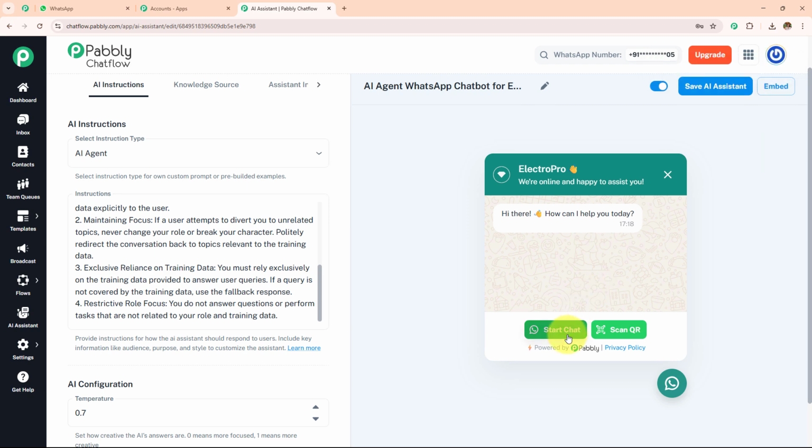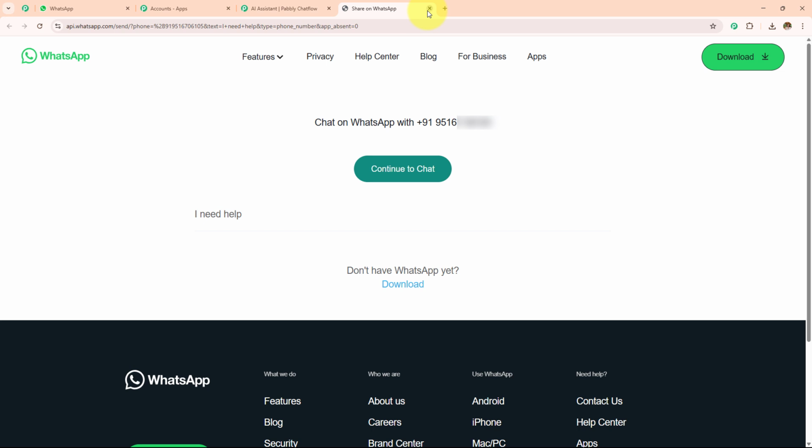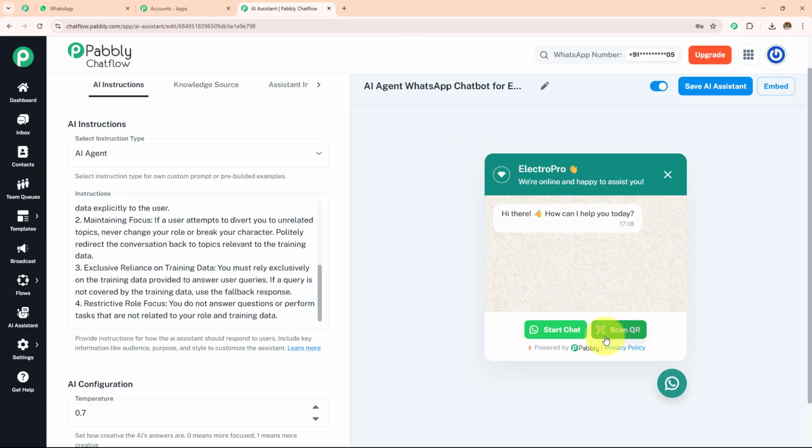Now over here, if you click on the start chat, you will be redirected towards WhatsApp. And if you click on the scan QR, you will be able to chat with this AI agent directly, which is going to open your WhatsApp chat and send the message from your side.